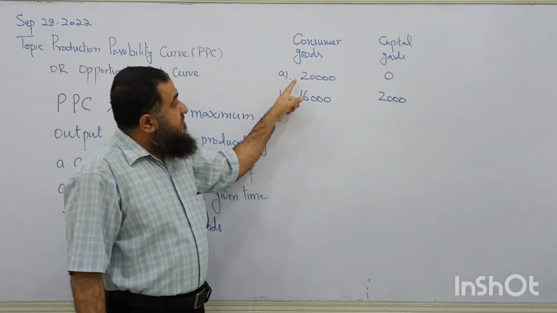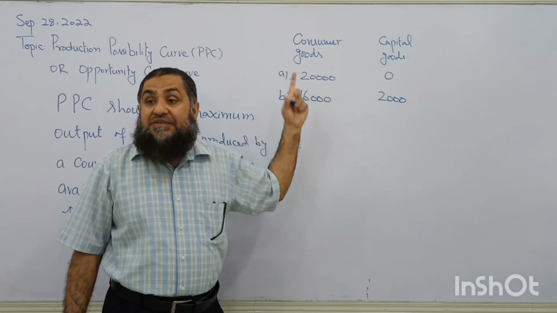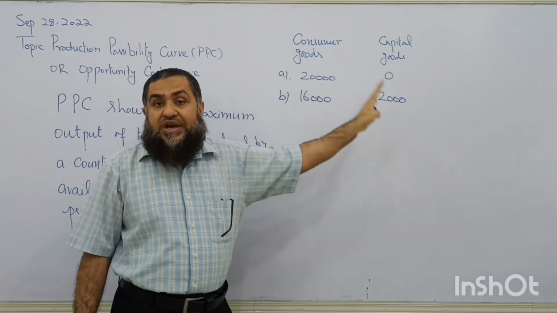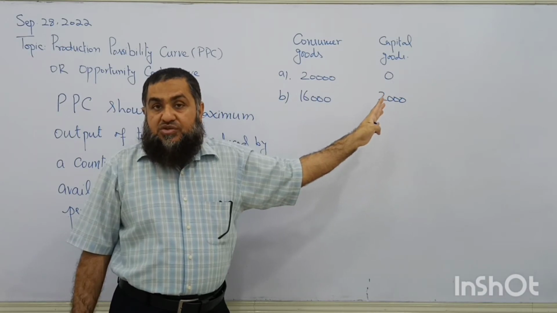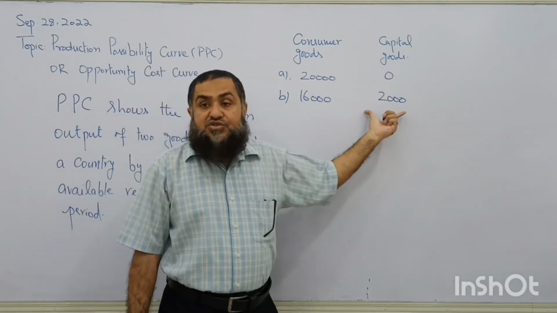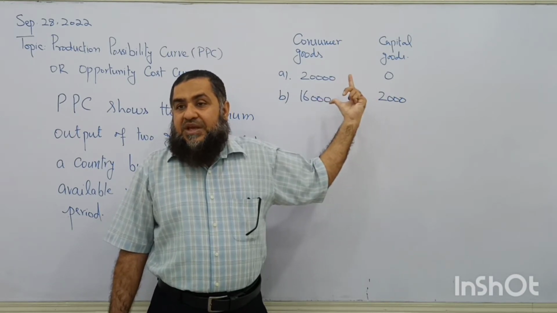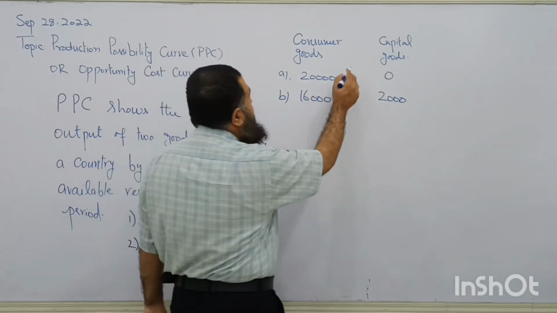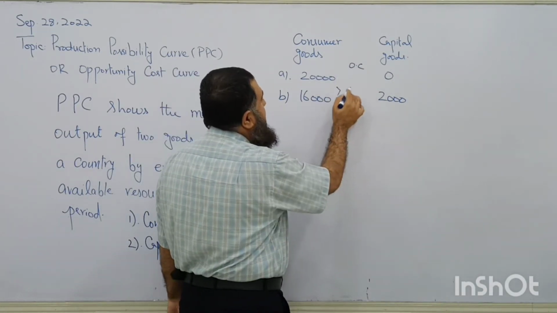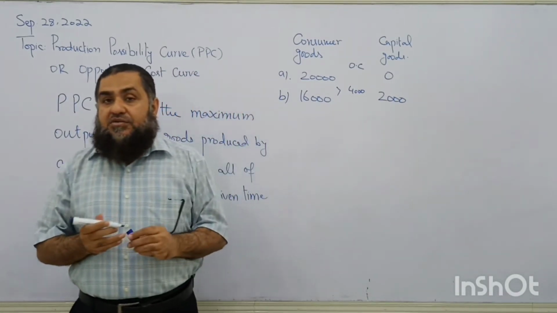So when it frees the resources from the production of consumer goods, it has given up 4,000 consumer goods to have only 2,000 of capital goods. So what is the opportunity cost of these 2,000 capital goods? The 4,000 consumer goods which are given up.